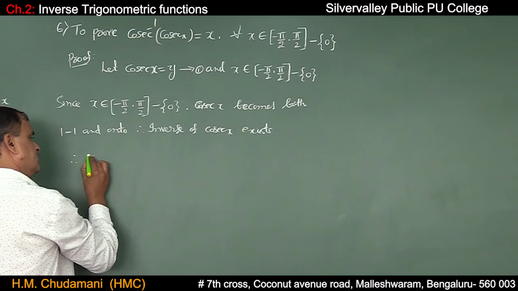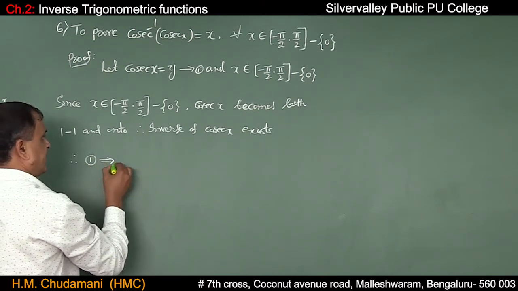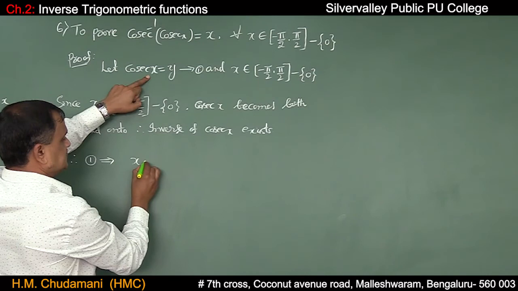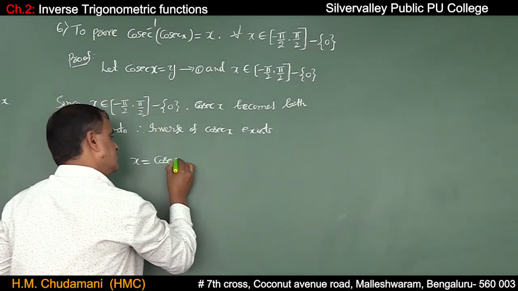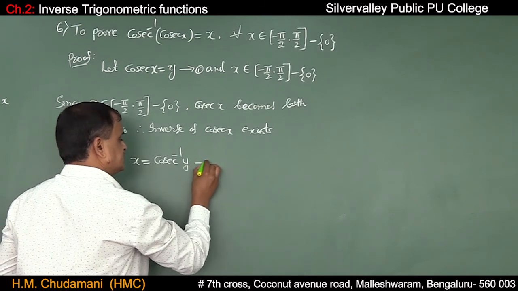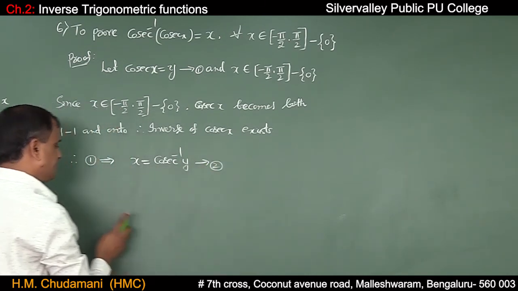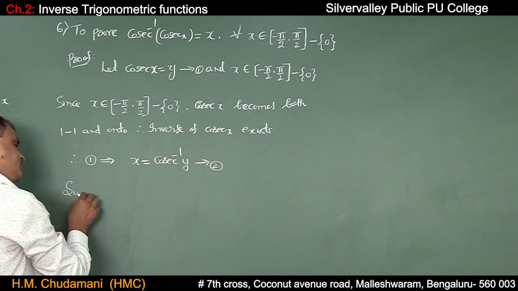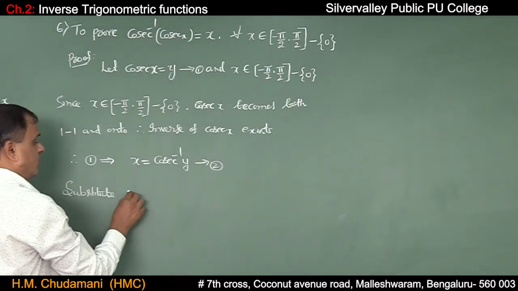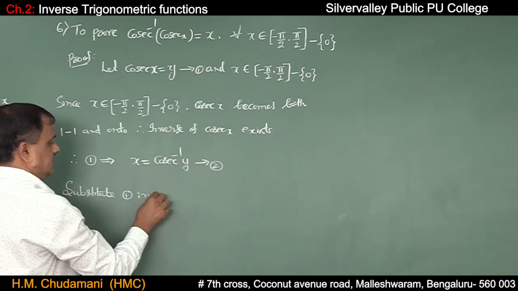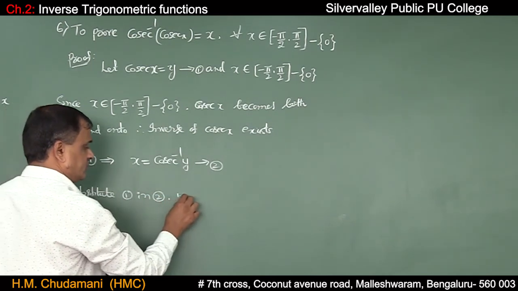Therefore, equation 1 can be written as x is equal to cosecant inverse y. Say some equation 2. Now substitute 1 in equation 2.